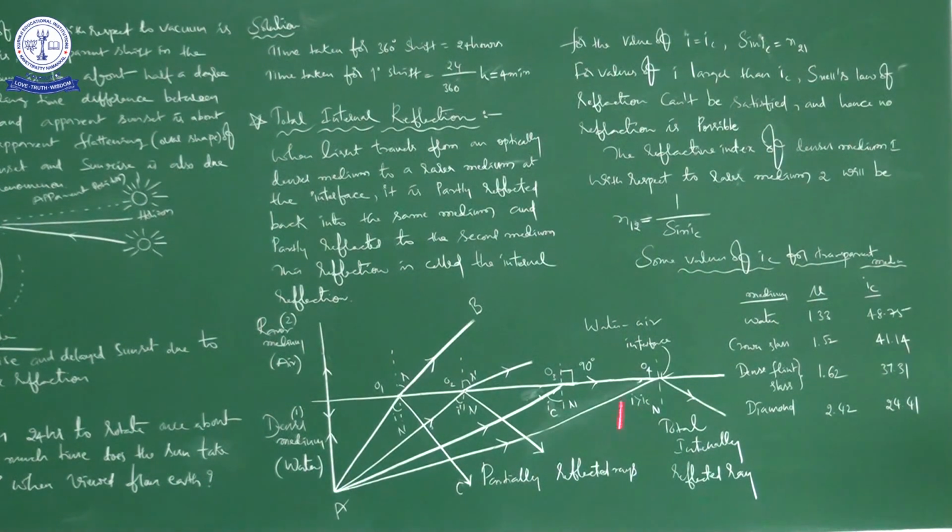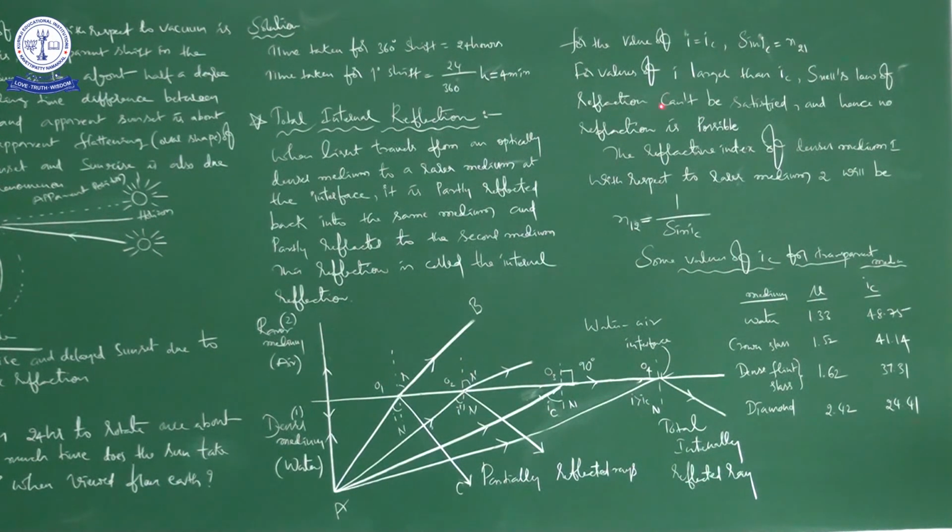Next, for the value of i equal to iC, sin iC is equal to n21, because you know very well n21 is from Snell's law, sin i by sin r. So what is the value of sin 90? It is 1. Sin 90 is equal to cos 0, which is equal to 1. Then you can write that sin iC is equal to n21 when the angle of incidence is equal to the critical angle. This is the situation.